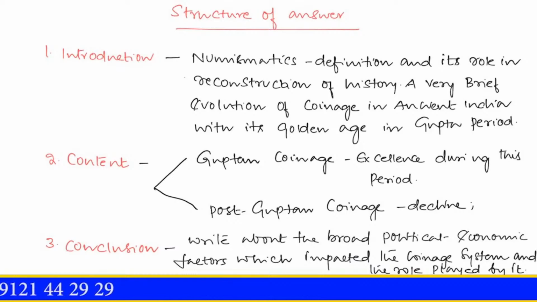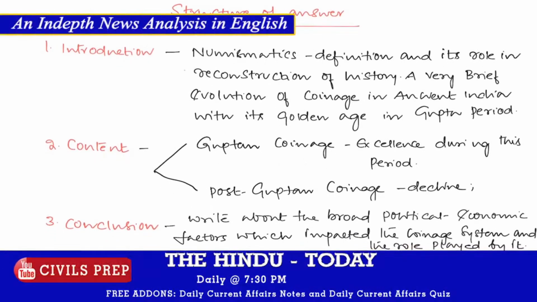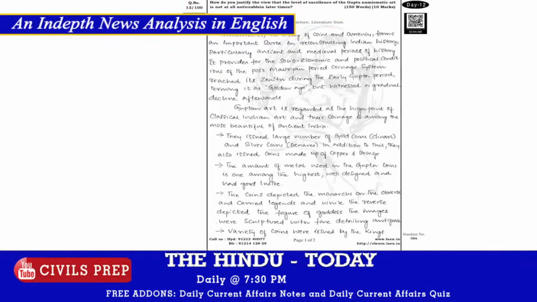Now the conclusion. Here you have to write about the broad political and economic factors which impacted the coinage system and the role played by it. So this is the broad structure of our answer. Now we will discuss the various aspects of the question that have to be written, through an answer given by a student. We will see what he has written in the answer.